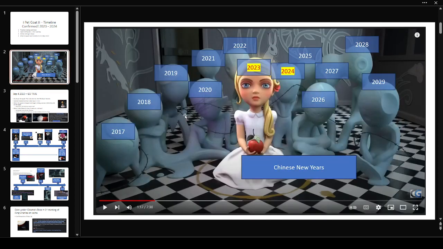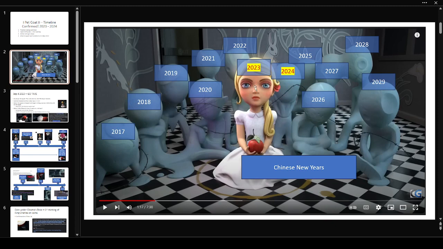So I've established this as the timeline where each one of the heads of the classroom is a different Chinese New Year, with Lily representing the year of the rabbit, 2023 and into 2024. This is the timeline I'm going to be covering.